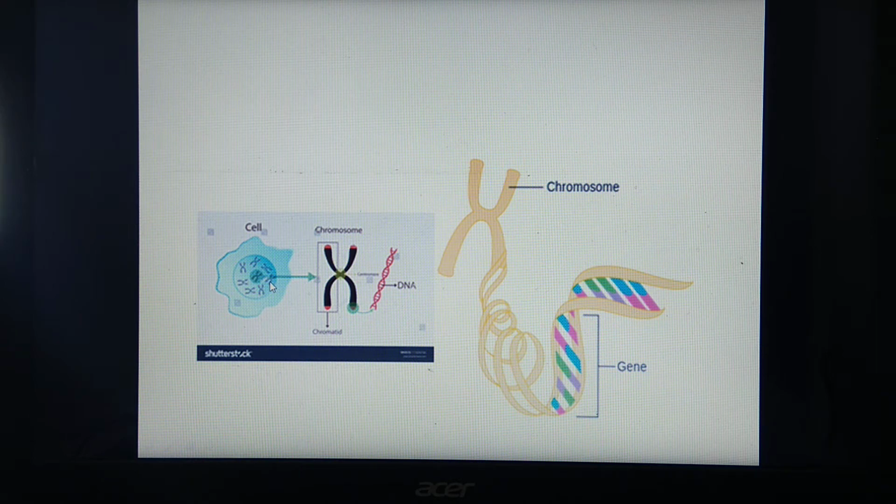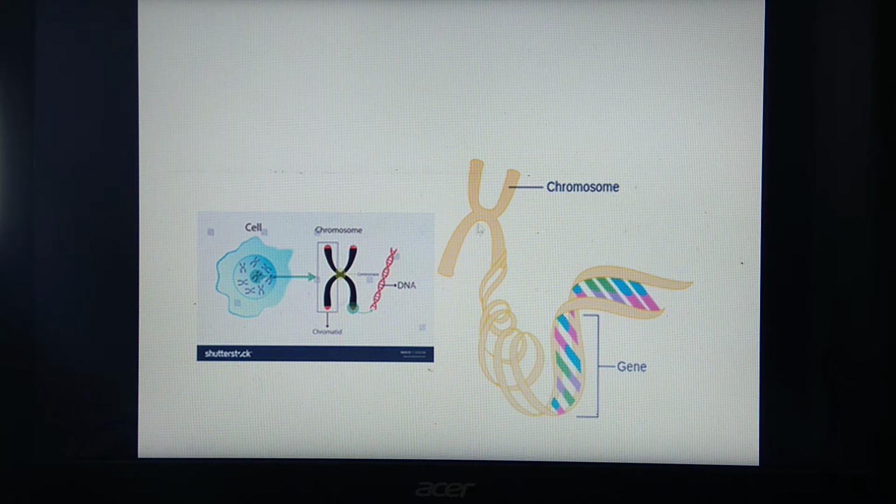So one of these chromosomes is shown here in a large diagram. I think you remember that chromosomes are made up of DNA, histones and non-histone proteins in case of eukaryotes. Now see, this much part of the chromosome is enlarged here, which shows the segment of DNA. So remember that this segment of DNA is called a gene.